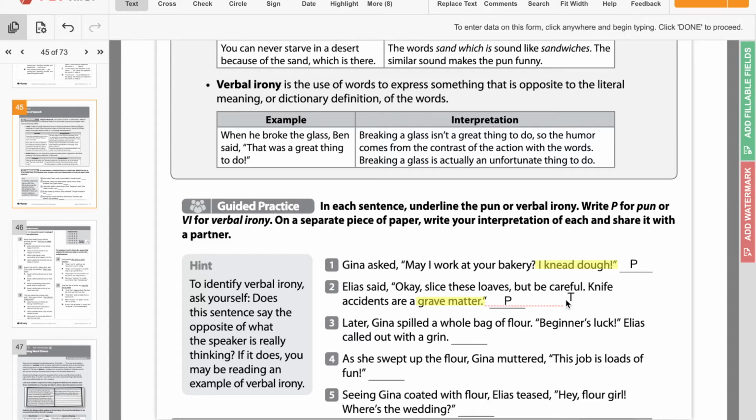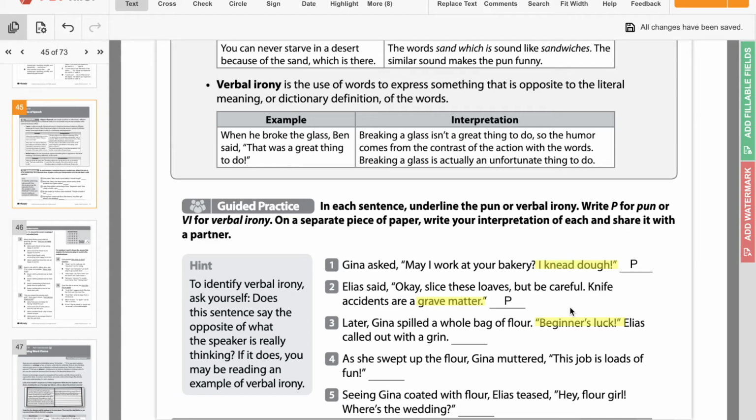So the next one says, later, Gina spilled a whole bag of flour. Beginner's luck, Elias called out with a grin. Okay, beginner's luck is obviously our phrase we're looking at here. Now, is that a pun or a verbal irony? Well, in this case, she spilled a whole bag of flour. Is that lucky? No. So this guy is saying the opposite of what it was.